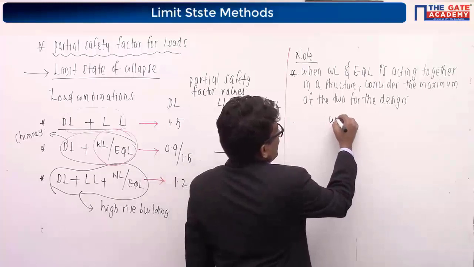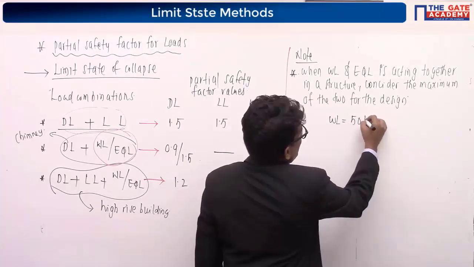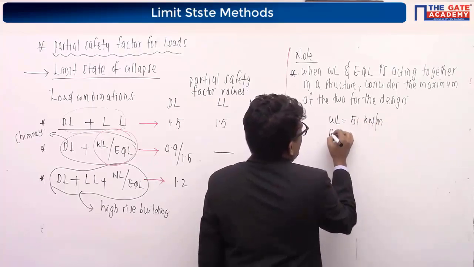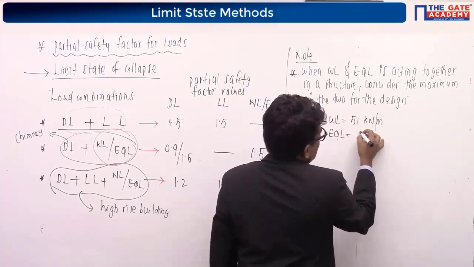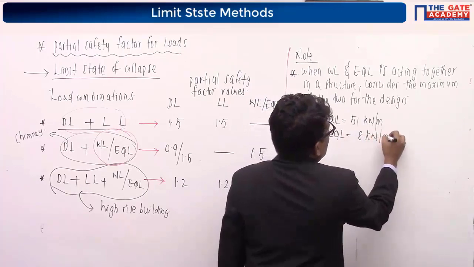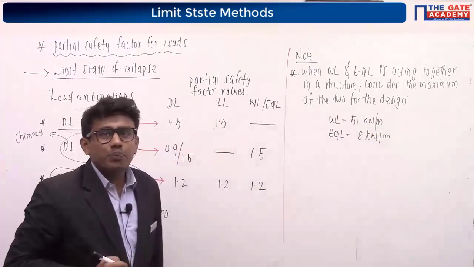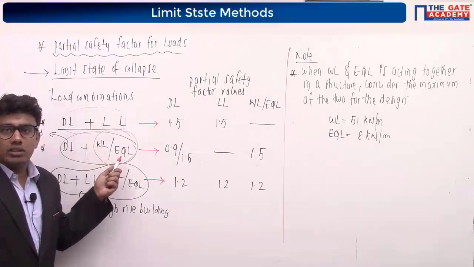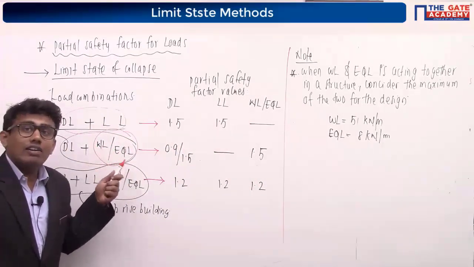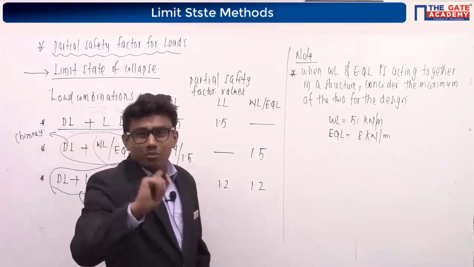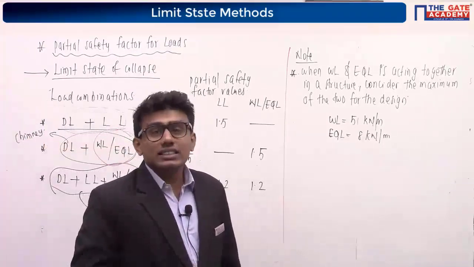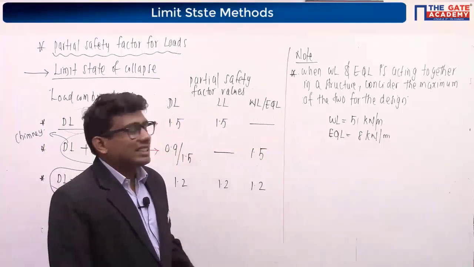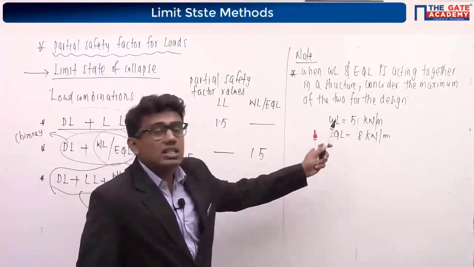Suppose in a structure, wind load acting is 5 kilonewton per meter. Earthquake load acting here is around, let's say, 8 kilonewton per meter. Which one will I consider for the design? Which one will I consider here in this equation? Will I consider wind load or earthquake load? I will consider the earthquake load. Remember this. First point you have to consider: whenever wind load or earthquake load is acting together in a structure, you have to consider the maximum of the two. That is, here it is earthquake load.